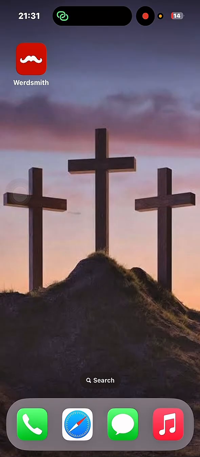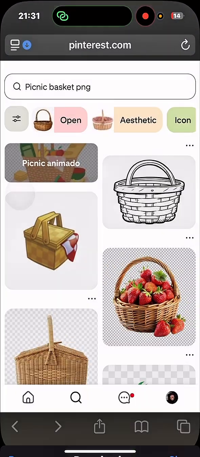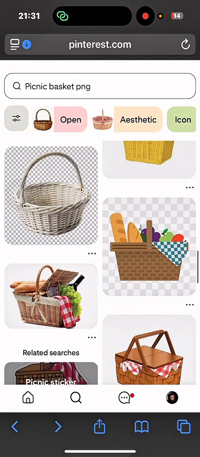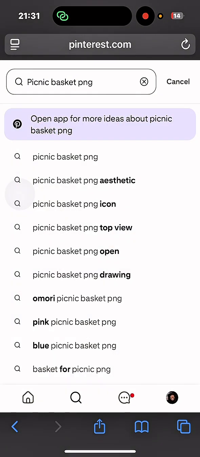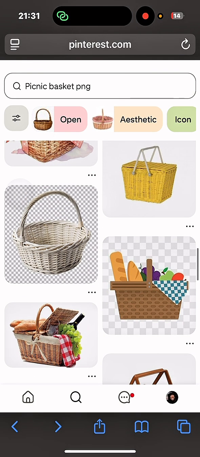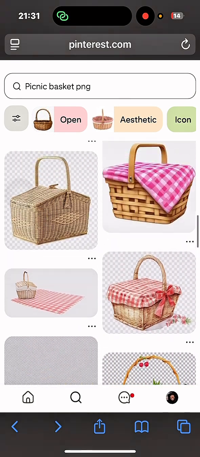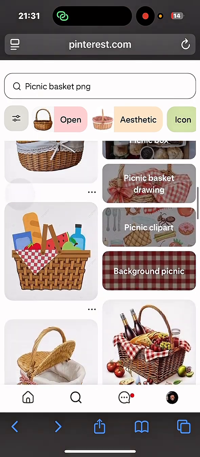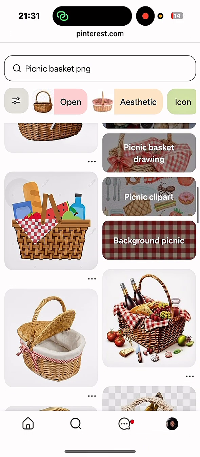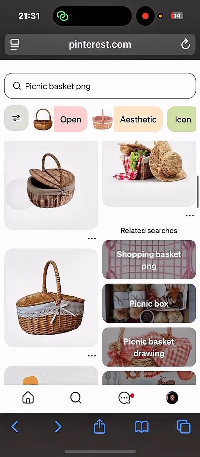Now, what you do, you open your browser. So I'm opening my Safari. You can use your Chrome. Then you search anything. So I want to design a picnic flyer. Now I'm going to search for a picnic basket PNG. Now look at these beautiful PNGs. So you just download any one you like or one you find beautiful or compelling.